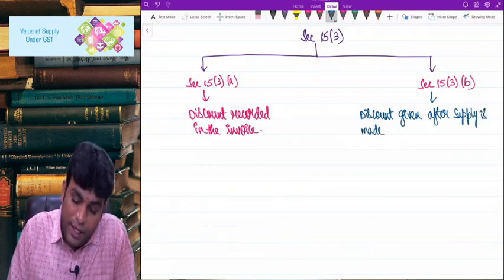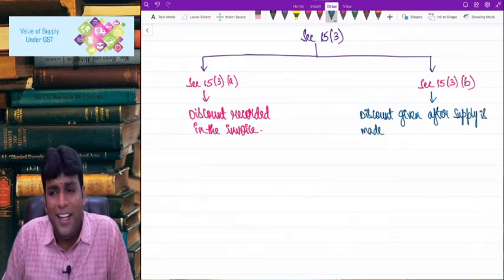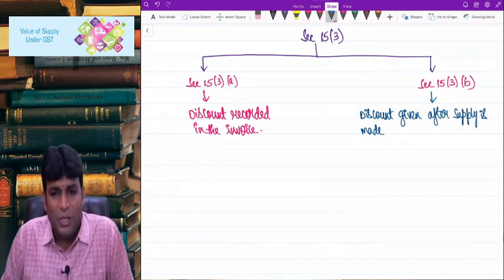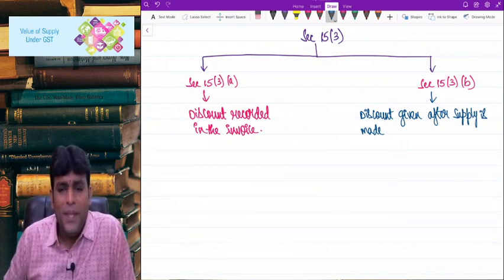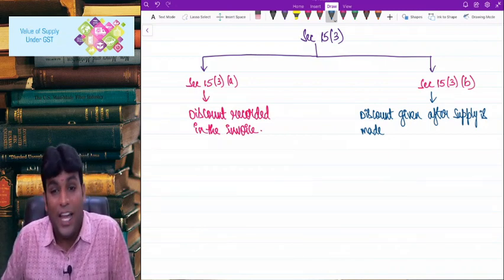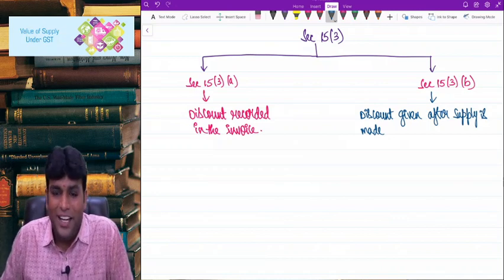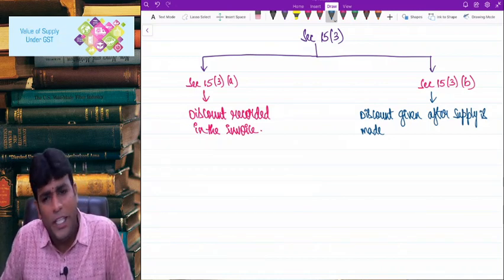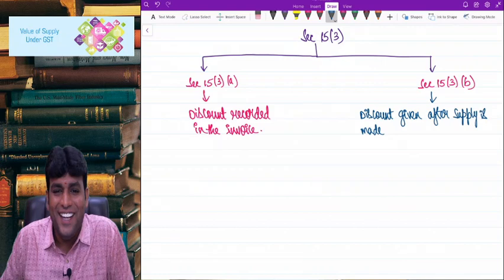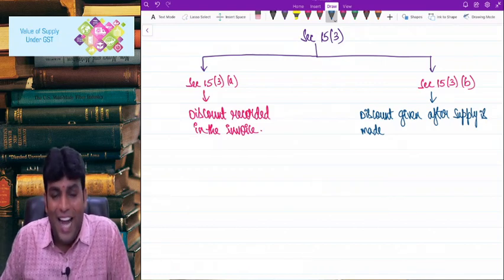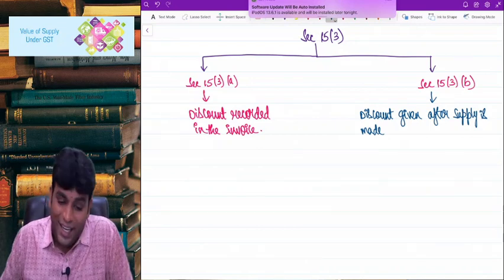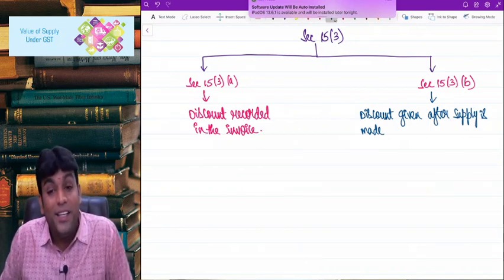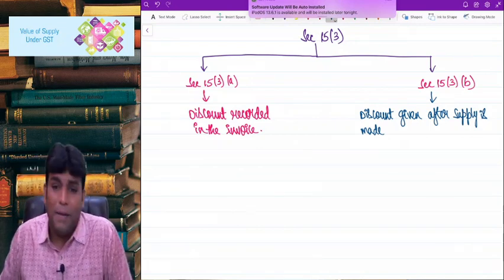after supply is made. So generally discount is given when? Discount is something which is given generally at the time when supply is made, correct, right? Because for example, we go to a shop, let's say we went to Shoppers Stop or Lifestyle, we want to buy one shirt, he told shirt is 1000 rupees, but 40% discount is going on flat. So he reduced 400 and charged only 600. Now GST will come only on 600, correct? But we are talking about a case where discount is given after supply is made.